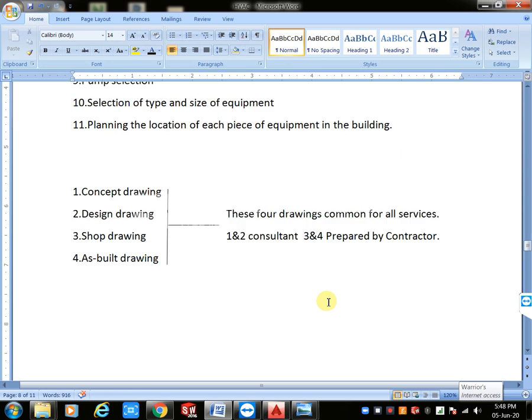Okay, first concept drawing. Concept drawing means we only use it for big projects. If you have small projects, you don't need concept drawing. It is used in the cost estimation condition, to give a brief idea about the entire design. In that condition you will use concept drawing, as I already explained in the designing topic. In the cost estimation condition we use concept drawing because of client explanation purpose.